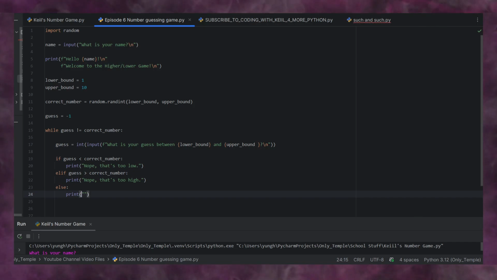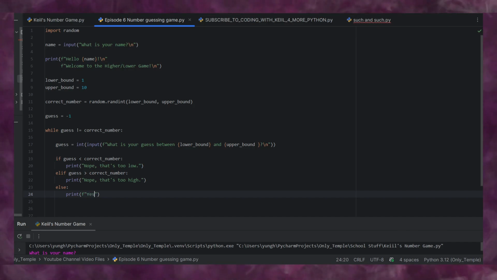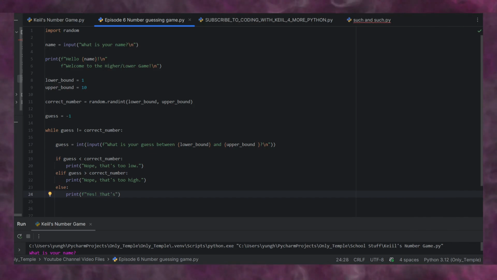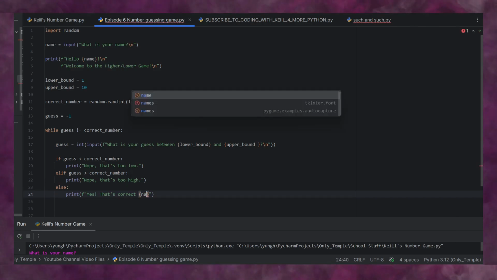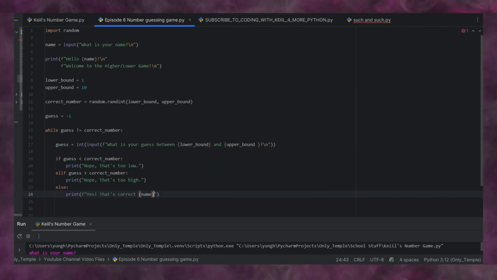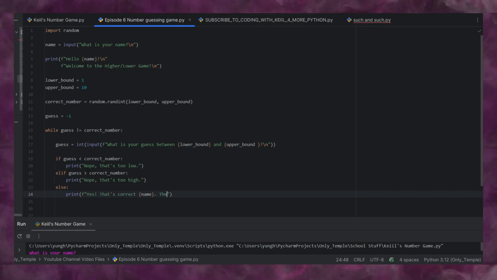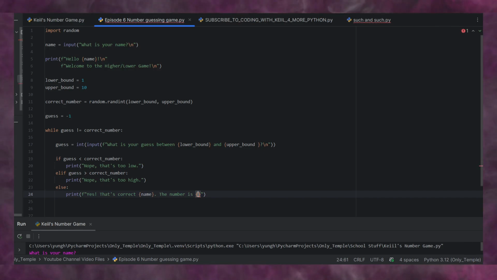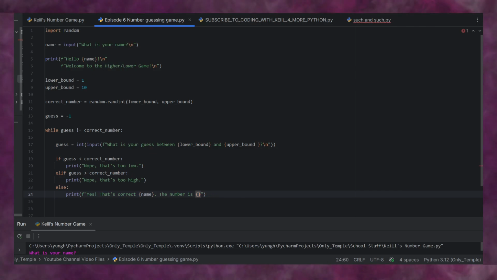Let's throw our thing in there. We're definitely going to use an F string, so we're going to put their name in there. We'll put the correct number in there too. Yes. With exactly that much enthusiasm too. "That's correct, name. The number is correct number."